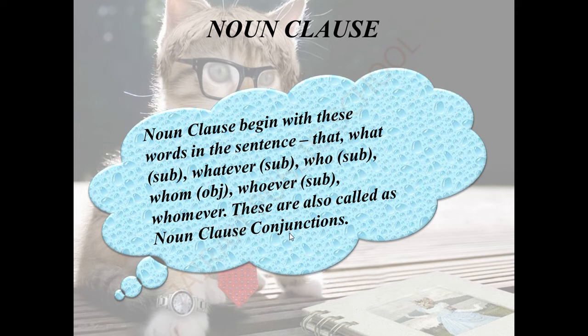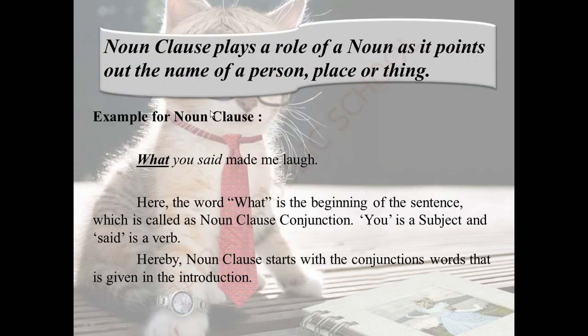If we see some of the examples, we can know how it plays a role in noun clauses, and how we can find out a noun clause in the sentence with these types of noun clause conjunctions. See, a noun clause plays the role of a noun, as it points out the name of a person, place or thing. I told you already, right? Yes. We can see an example of a noun clause sentence. What you said made me laugh.